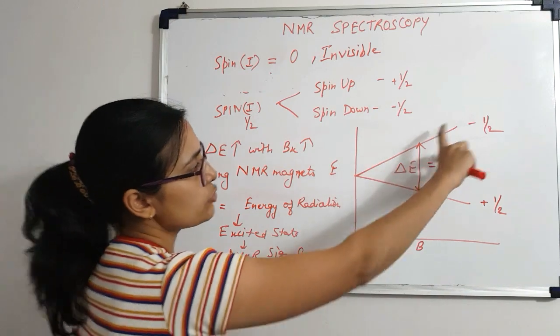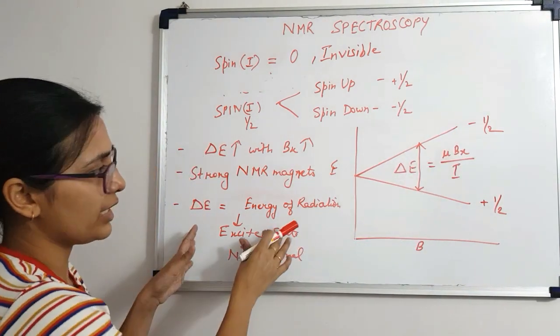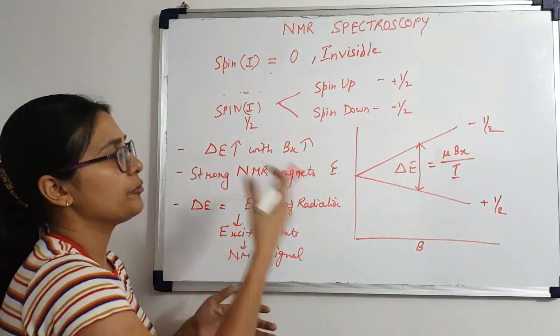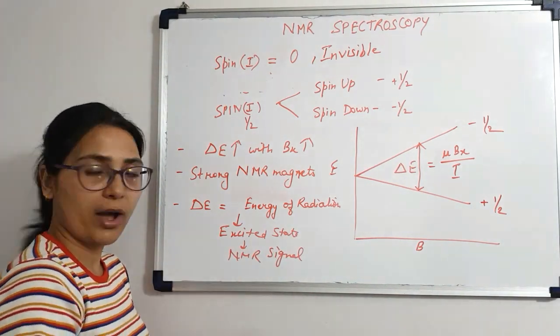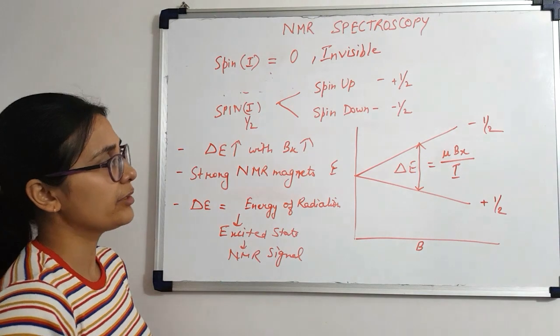That's why this energy gap is so significant for NMR spectroscopy to actually work. And to increase this energy gap, you require strong NMR magnets, because you require a strong external magnetic field.